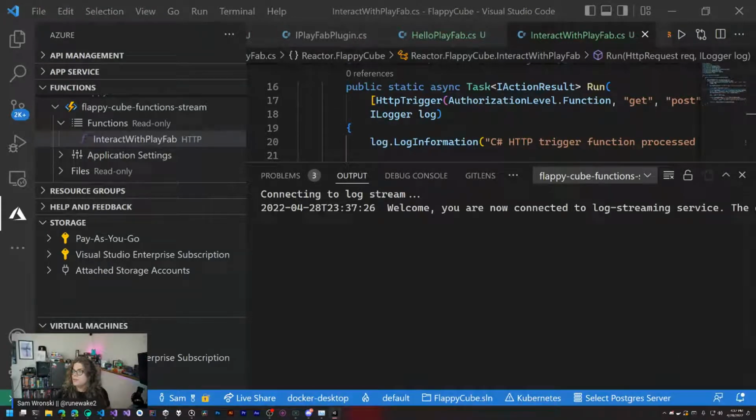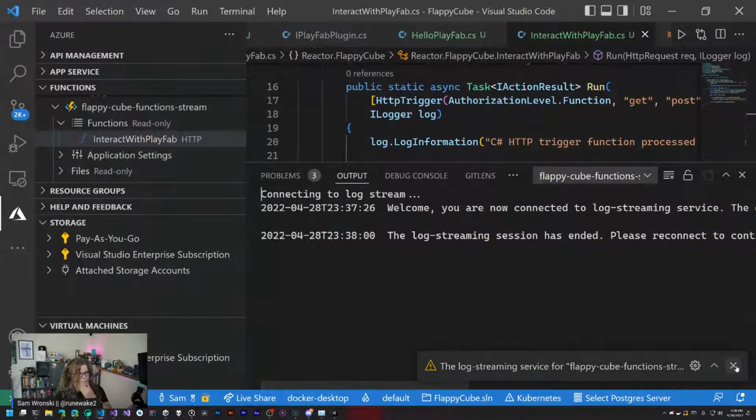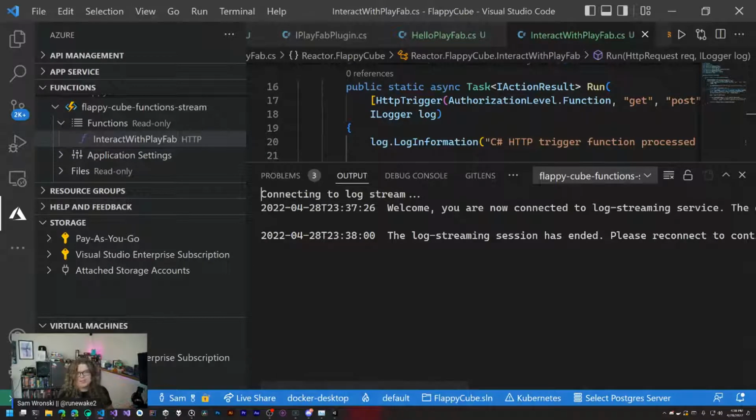I'm going to cover everything up again. All right, there we go. If I run the game again, we should start seeing logs pop up once I invoke the function. So if I log in, you shouldn't see anything pop up here. And why did that stop? Let's start streaming again. Looks like it's already going, so I'm just going to ignore that and pretend like it worked. And we'll see what happens.